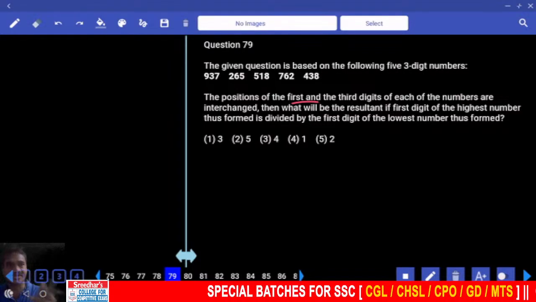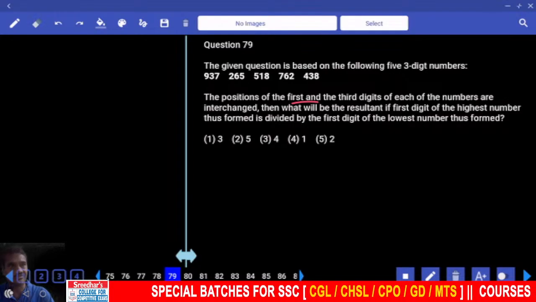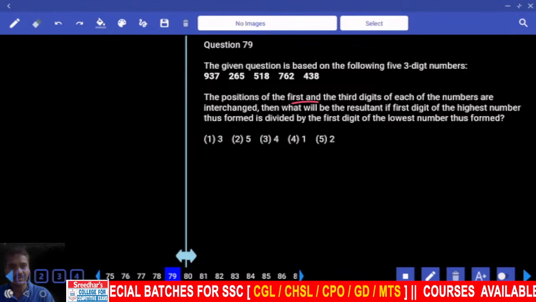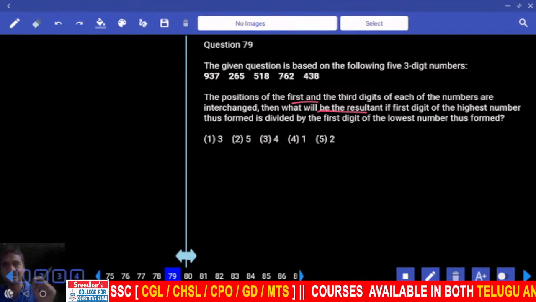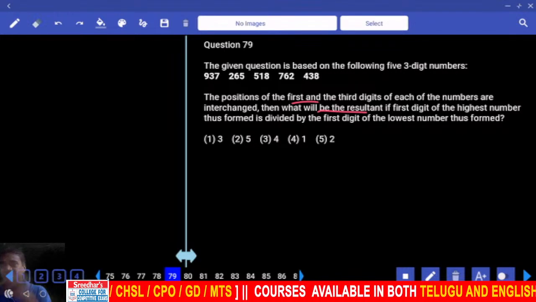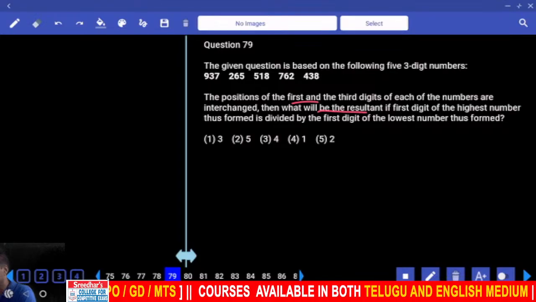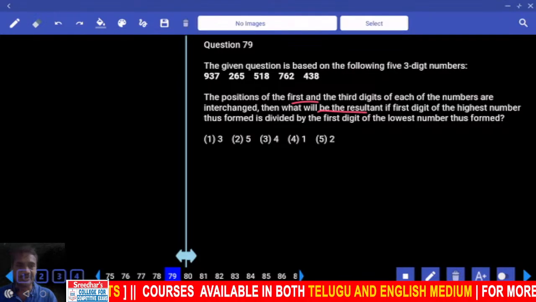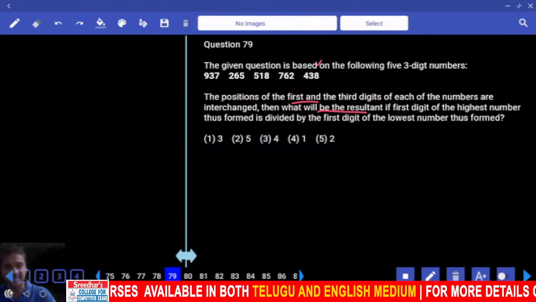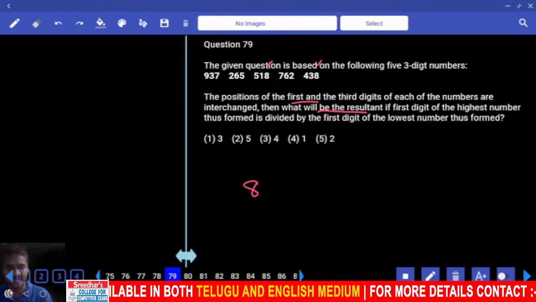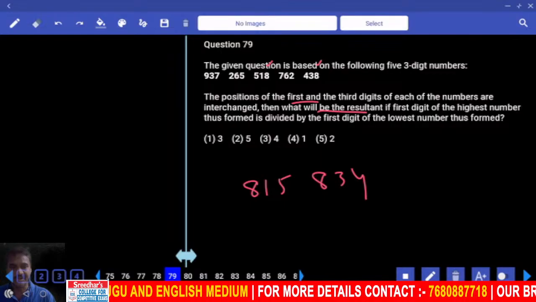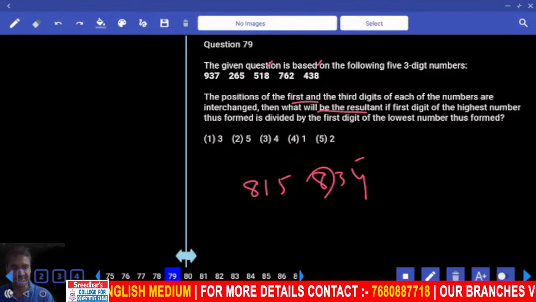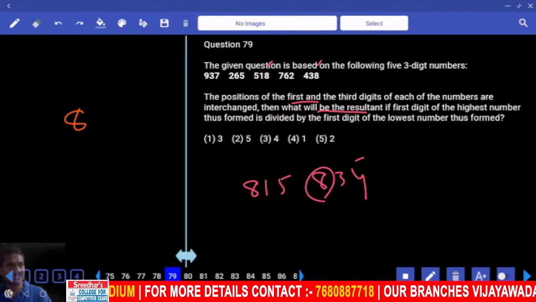First and the third are interchanged is nothing but the entire number will be reversed. Then what will the resultant be, the first digit of the highest number? First digit of the highest number means which digit is coming to the first place? Third digit. Now among the third digits we need to find out the highest. Which is the highest? 8 and 8. That means the number will be 815 or 834. Now in this one, which is the highest? 834. In this one, first digit. Now in both the numbers, 8 is the first digit.